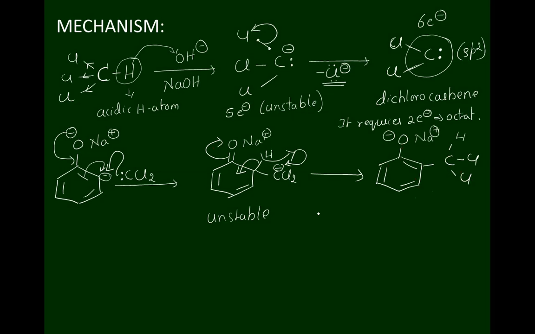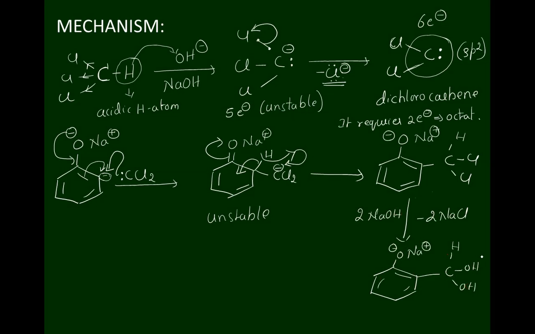Okay. Now it is treated with sodium hydroxide solution. On treatment with sodium hydroxide solution, both the chlorine atoms are replaced by hydroxyl groups. Nucleophilic substitution reaction, that's all. O minus Na plus, carbon, hydrogen, OH and OH. If both OH groups are present on the same carbon atom, the molecule is unstable.